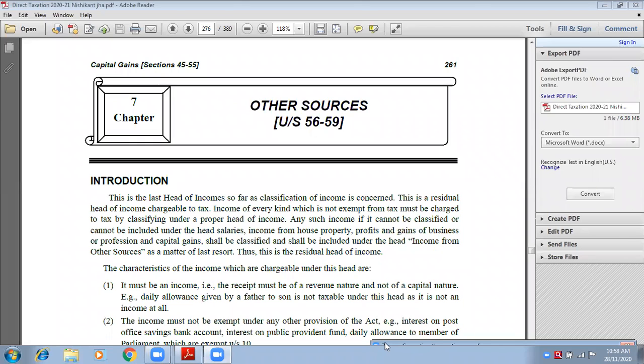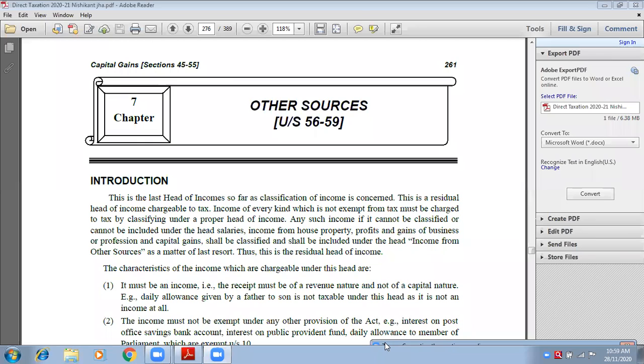No. You just took a lottery ticket and you won the lottery. So it is not related to house property either. Is it related to your business and profession? Is it your business to purchase lottery tickets and win them? No, it is not your business or your profession. Is it related to capital gain?